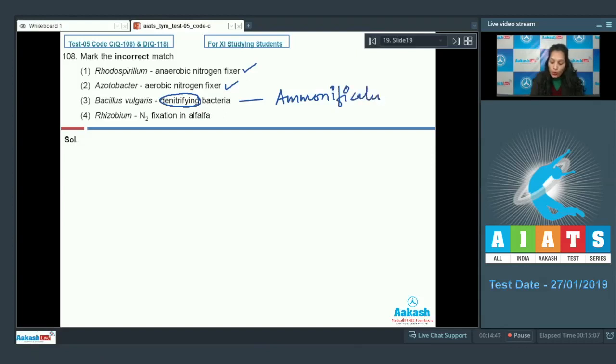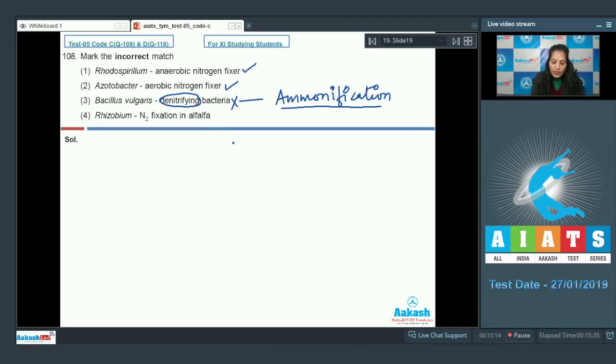ammonification. What is ammonification? Ammonification is the conversion of the organic nitrogen which is present in the dead animals and the plants into ammonia. So this helps in ammonification, not in denitrification. In denitrification, some other bacteria help, such as Pseudomonas and Thiobacillus. So this is the incorrectly matched option.